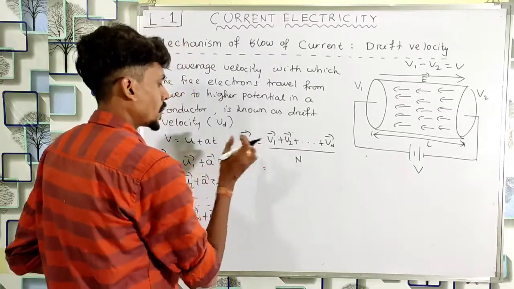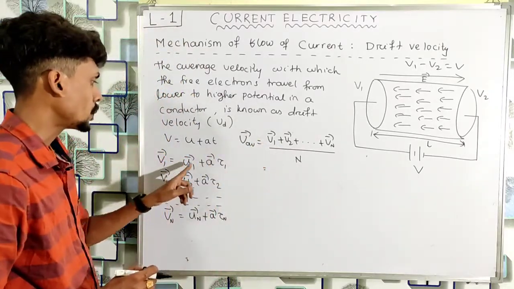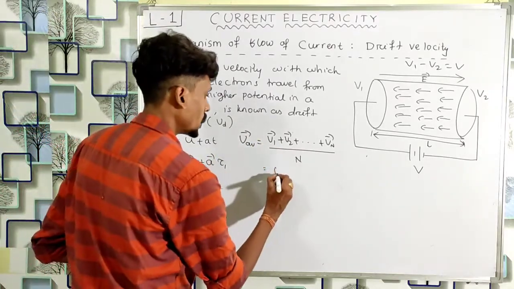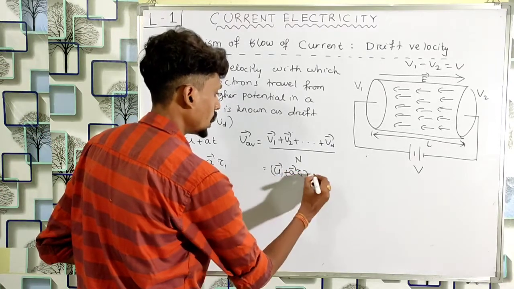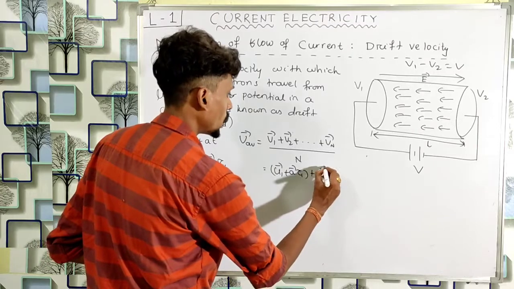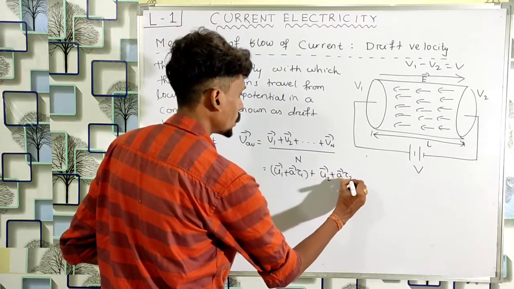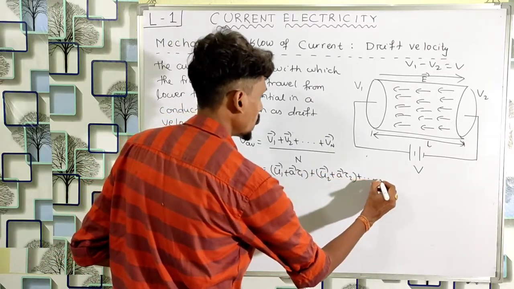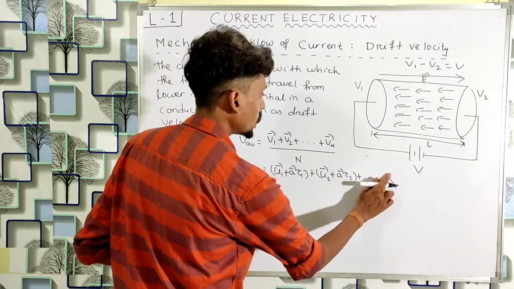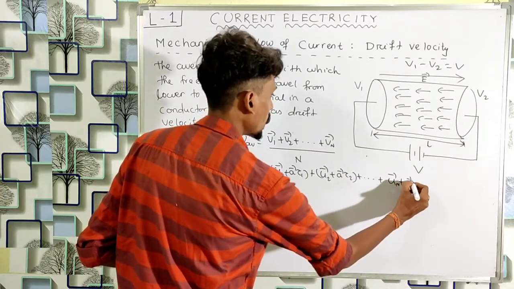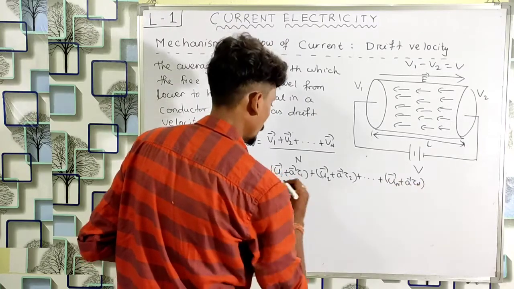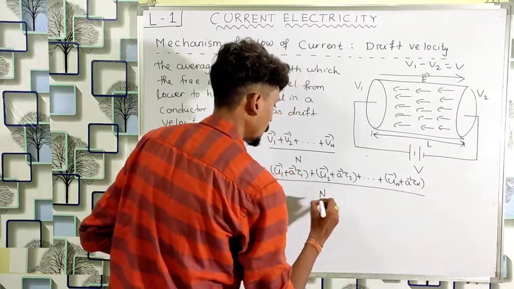That is equal to, what is v1? v1 is u1 plus a tau 1. Similarly, what is v2? u2 plus a tau 2. And similarly, what is vn? vn is un plus a tau n, whole divided by capital N.